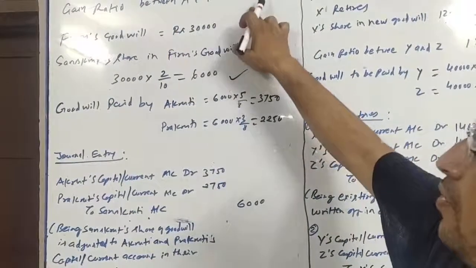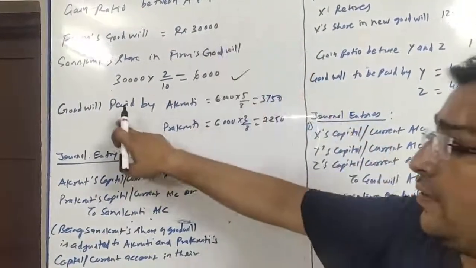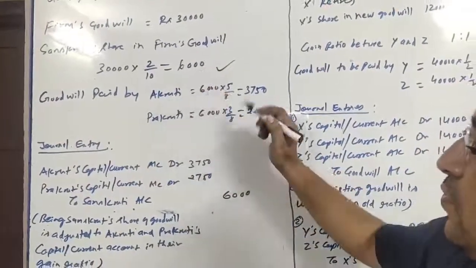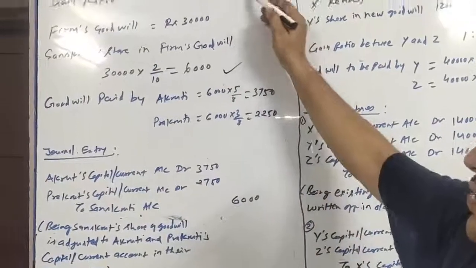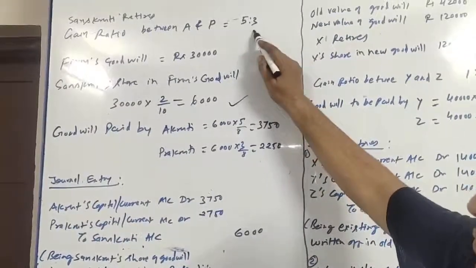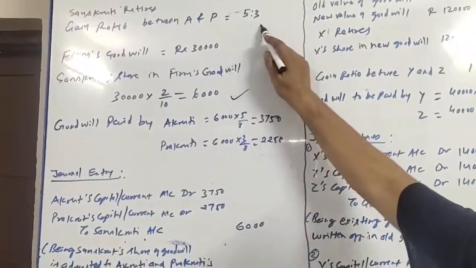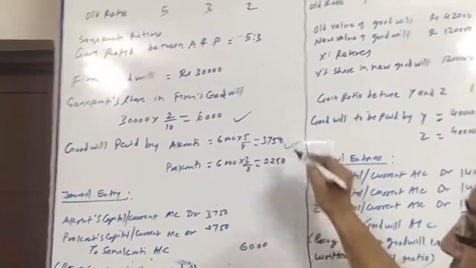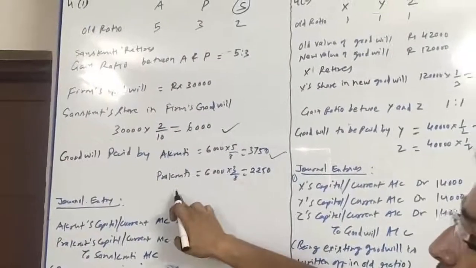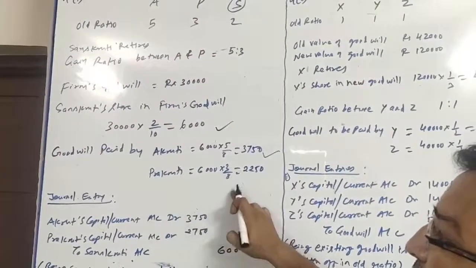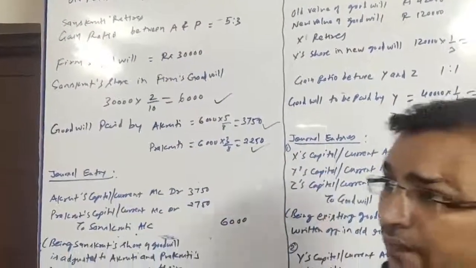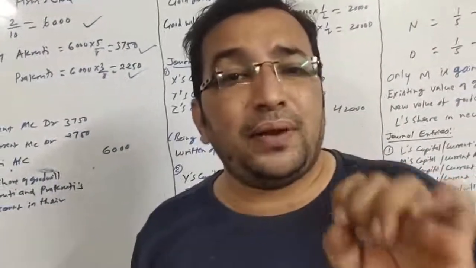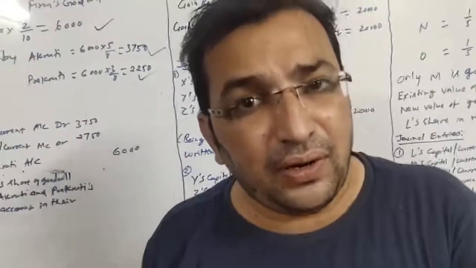So let us find out how much who will pay. Goodwill to be paid by Akruti is 6,000 into 5/8. Their gain ratio is 5:3, no? So 5 plus 3 is 8, 5/8 and 3/8. So Akruti will be paying 6,000 into 5/8, which is 3,750. And Prakriti will be paying 6,000 into 3/8, which is 2,250. So this goodwill will be adjusted to their capital or current account.